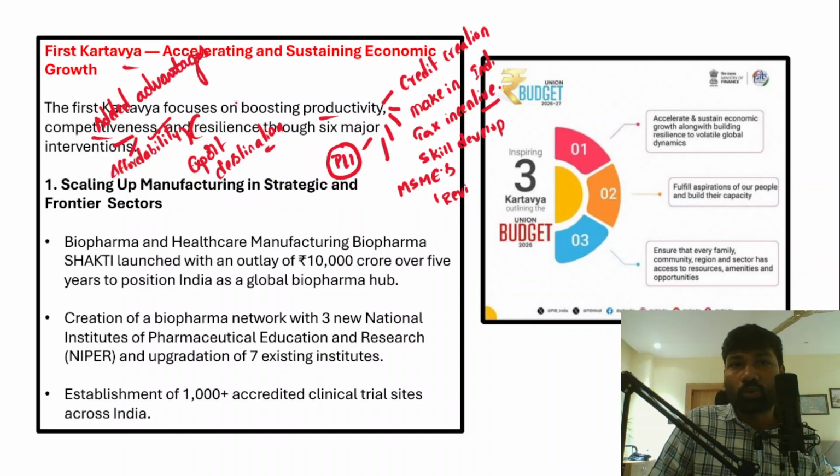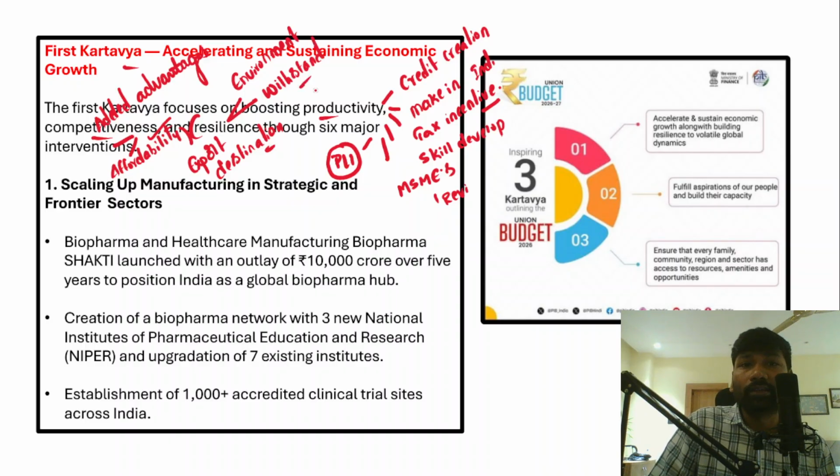India's economic growth needs to be sustainable economic growth. So it should be a balanced and environment friendly growth. First thing. Secondly, it should be resilient. That means it should be able to withstand the negative impact of geopolitics, or global politics. For example, if the US imposes tariffs on India's goods, India needs to find alternatives.